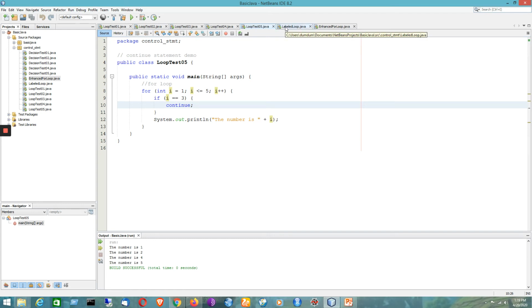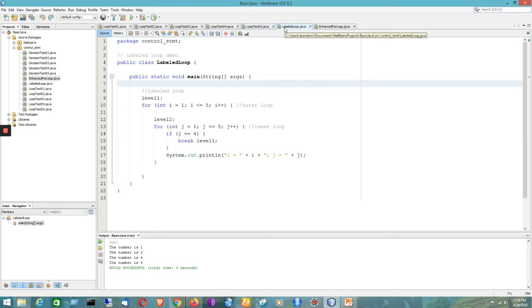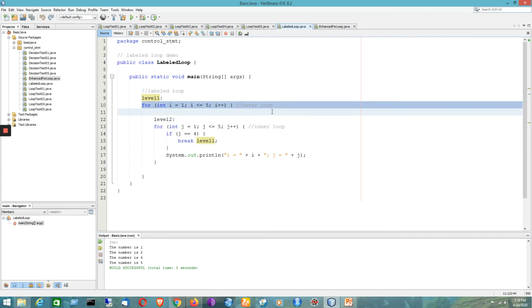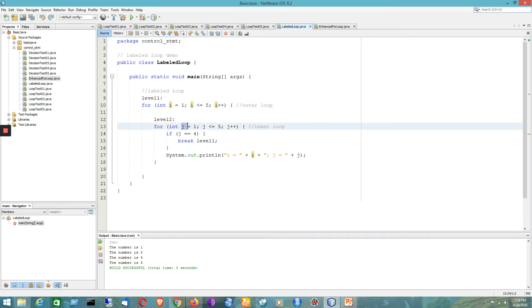Now we will be seeing the two different variations of the for loop. First I will be discussing the labeled loop. Suppose we have two labels for the two loops, that is the outer loop where i is the loop control variable, and for the inner loop we have j as the loop control variable.